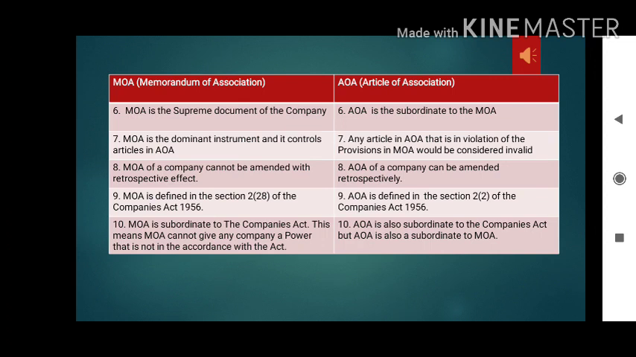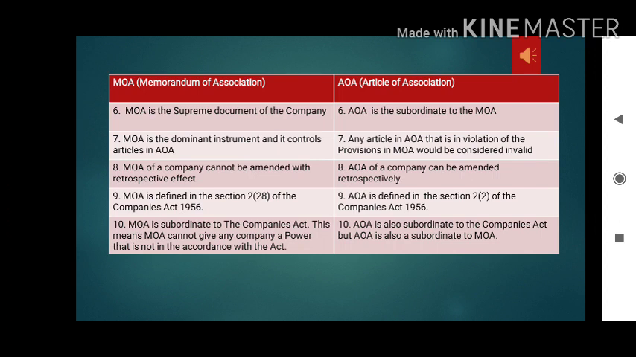MOA is defined in section 2(28) of the Companies Act, and AOA is defined in section 2 of the Companies Act 1956. It is subordinate to the Companies Act. That means that through the MOA you cannot give a company any power without accordance with the Act.